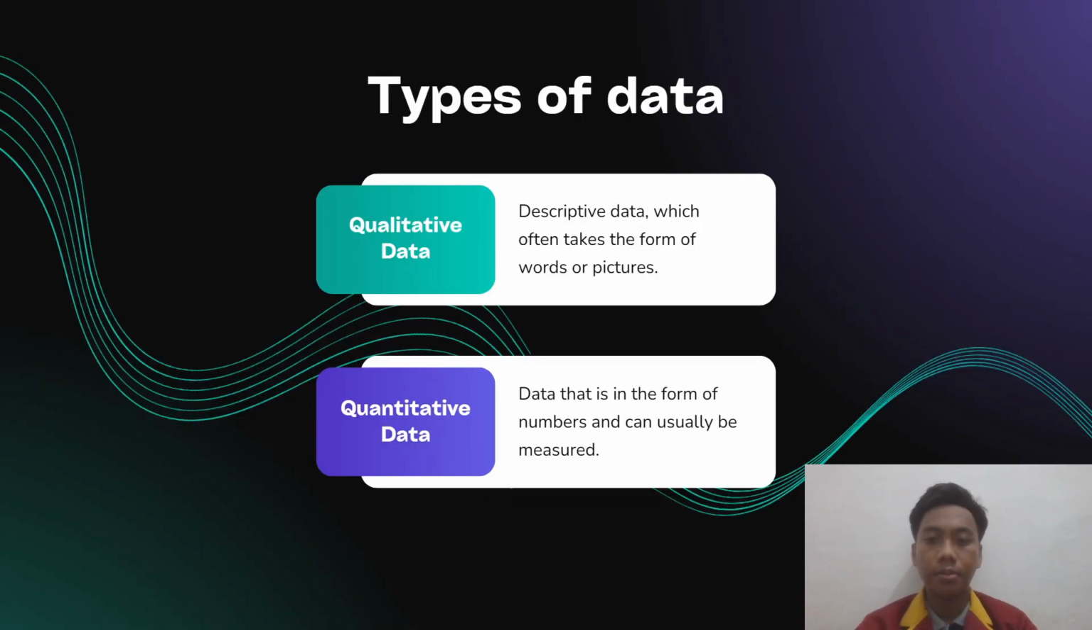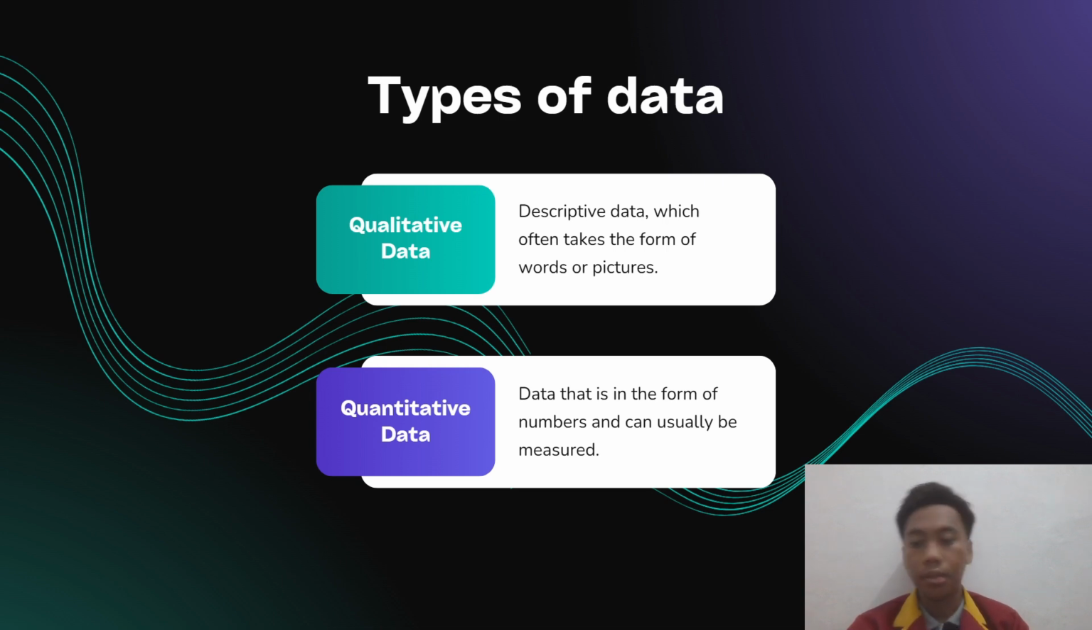Next is types of data. Before choosing a data collection technique, it's important to understand the type of data we will be collecting. There are two main types of data, namely qualitative data and quantitative data. Qualitative data is descriptive data, which often takes the form of words or pictures. Qualitative data is usually used for understanding meaning, perception, or experience.